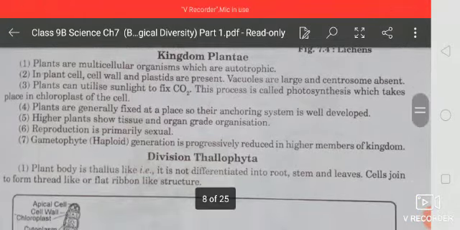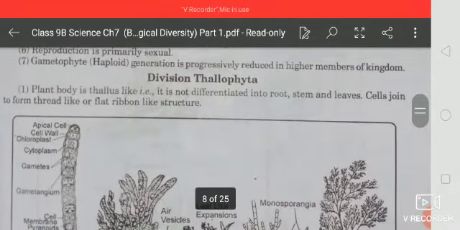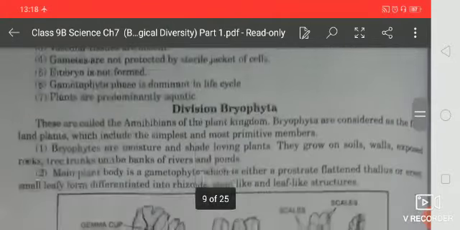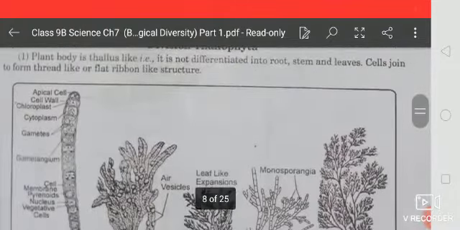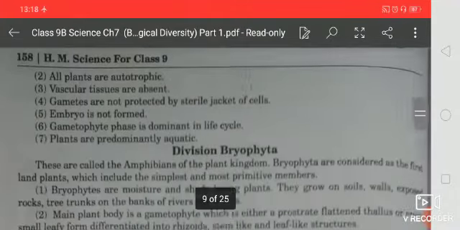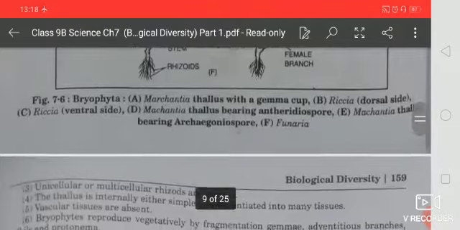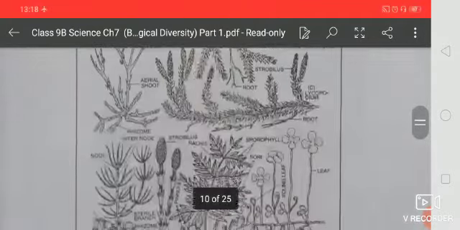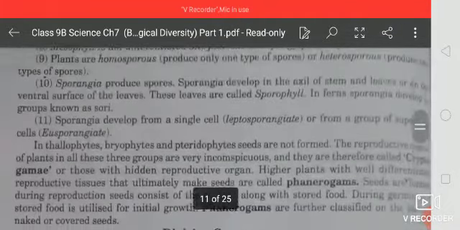So next one is Plantae. They are able to make their food and they are holophytic. You are seeing here different types of plants. Now next one is division. Here in Plantae you will find different divisions, that is Thallophyta, Bryophyta, Pteridophyta. After that you will come to the division Pteridophyta. You are seeing different types of plants are there in Pteridophyta.